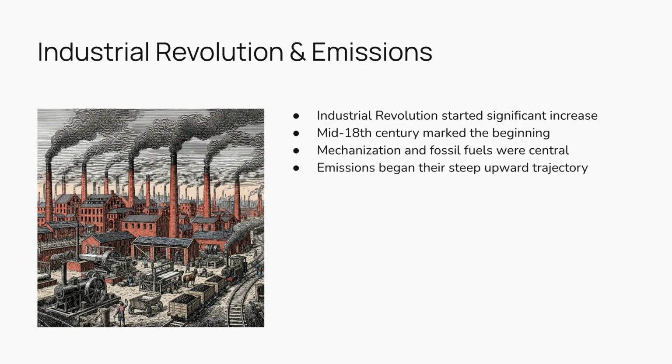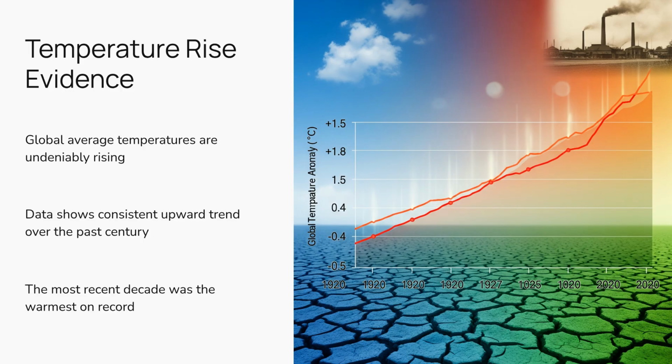The significant increase in greenhouse gas concentrations began with the Industrial Revolution in the mid-18th century. As industries mechanized and fossil fuels became central to energy production, emissions began their steep upward trajectory. The most direct evidence of global warming is the undeniable rise in global average temperatures. Data from weather stations and satellites clearly show a consistent upward trend over the past century, with the most recent decade being the warmest on record.